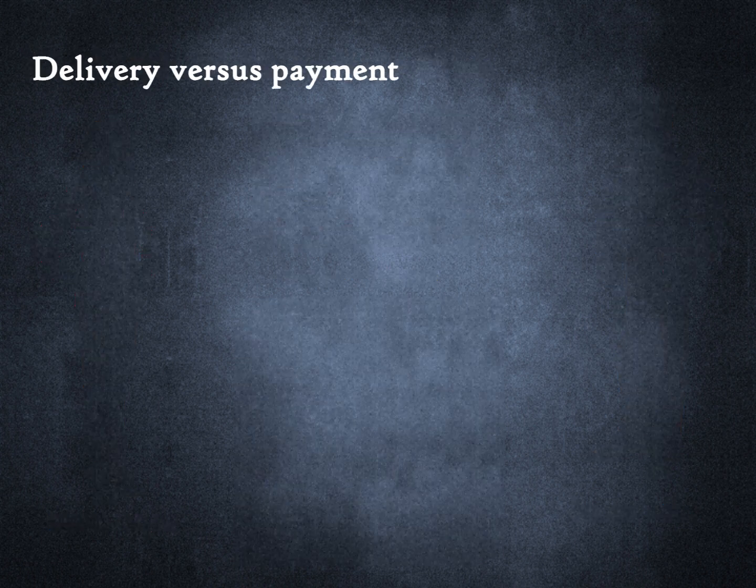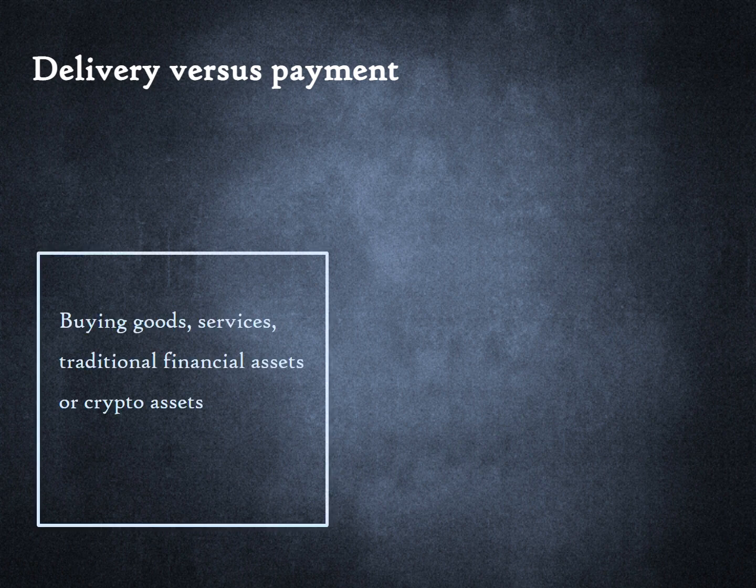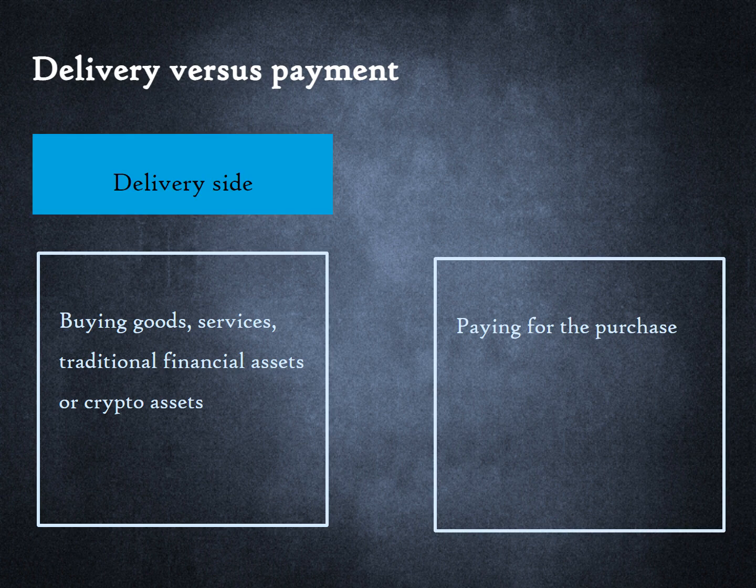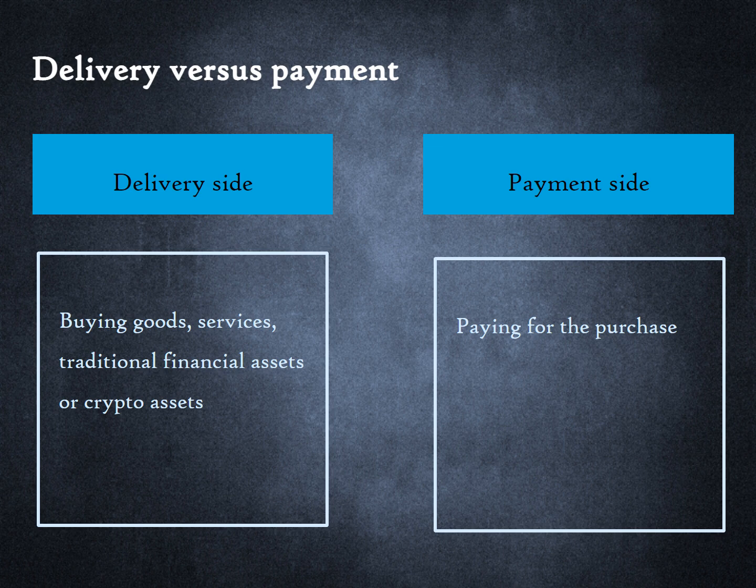We can now generalize the utility of stablecoins beyond the scenario that we just reviewed. On the left, we are buying goods, services, traditional financial assets or crypto assets. On the right, we are paying for them. We will call the left side the delivery side because a tangible or intangible product is being delivered to the buyer. We will call the right side the payment side.